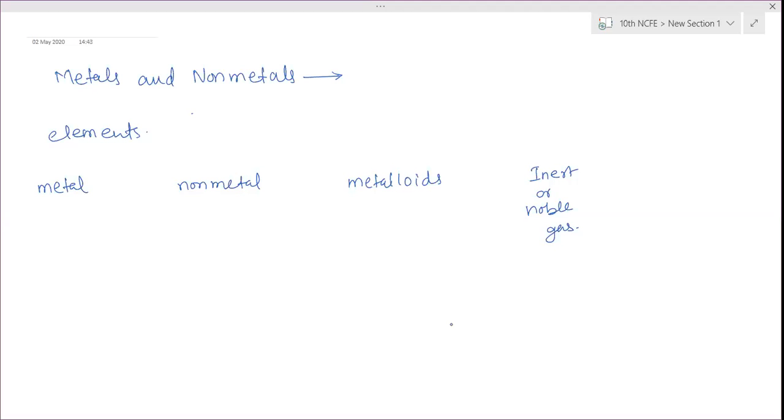Basically, using the physical properties, we have categorized metals and non-metals. Another criterion, the actual basis on which these elements have been separated from each other, is their metallic properties, non-metallic character, and chemical reactivity. On that basis, these elements have been divided into metals, non-metals, metalloids, and noble or inert gases.